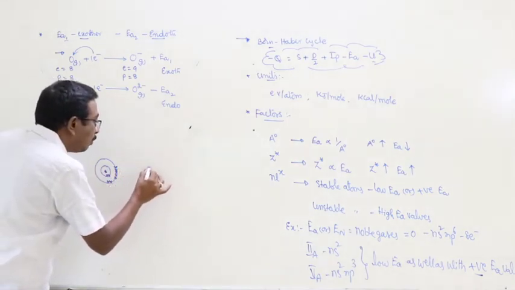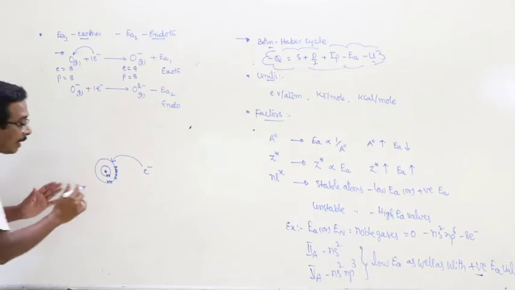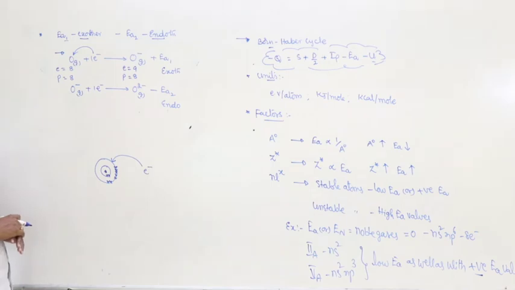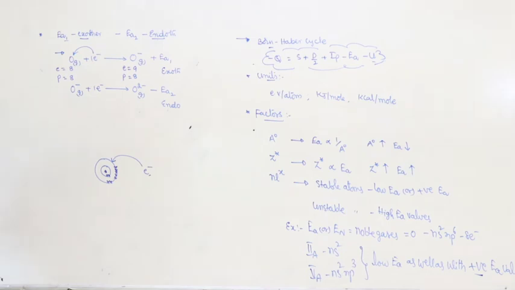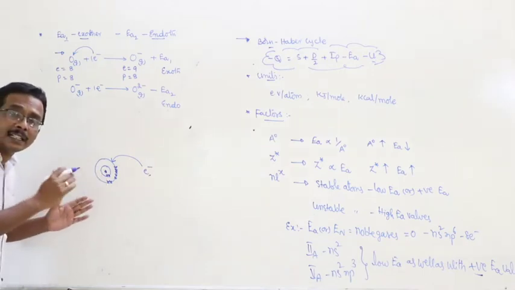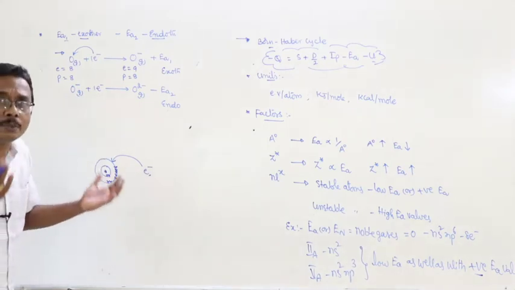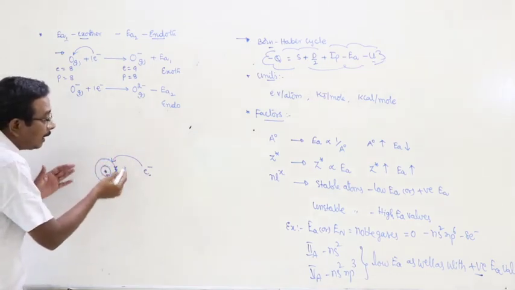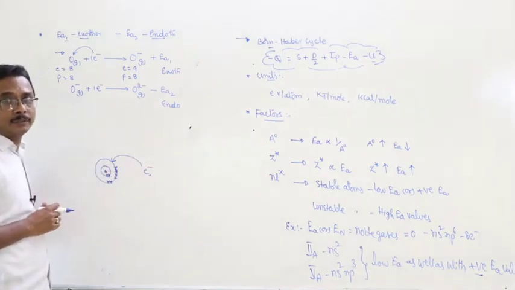Now I am adding one more electron to the uni-negative anion. Here there will be a repulsion between the inner electrons and the newly added electron. Here electrons are negatively charged, and the charge of the added electron is also negative. Here the effective nuclear charge is less, and the charge of the nucleus is less than that of the electrons. Means negative charge around the nucleus is more, density is more. As a result of that, the newly added electron experiences more repulsion from the inner electrons.